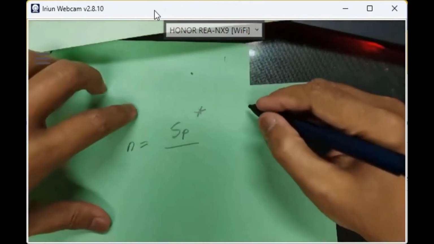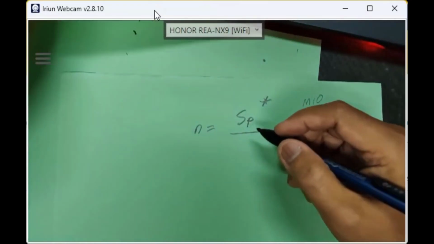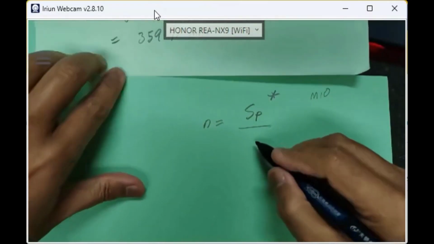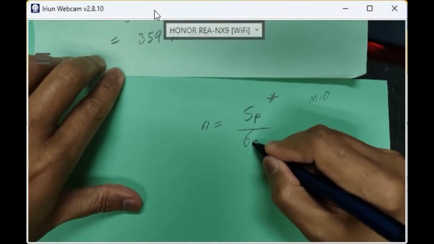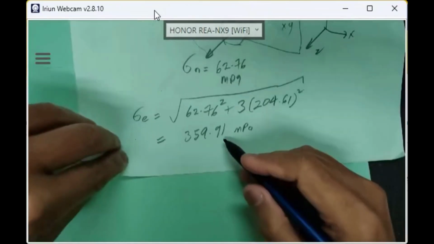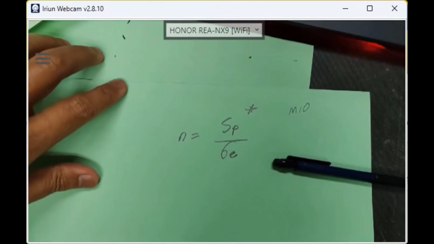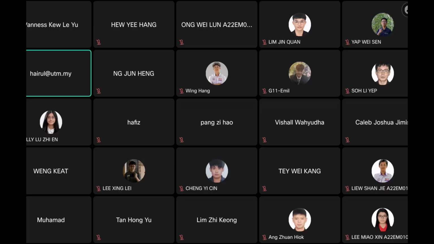So proof strength of the bolt, just now we are using M10, right? Okay, so play around with the table. Okay, just now, what is our denominator? Our sigma E. Sigma E is 359.91 that we calculated. So we have to look at M10 again. I will share the notes that you have in your textbook on the class page.